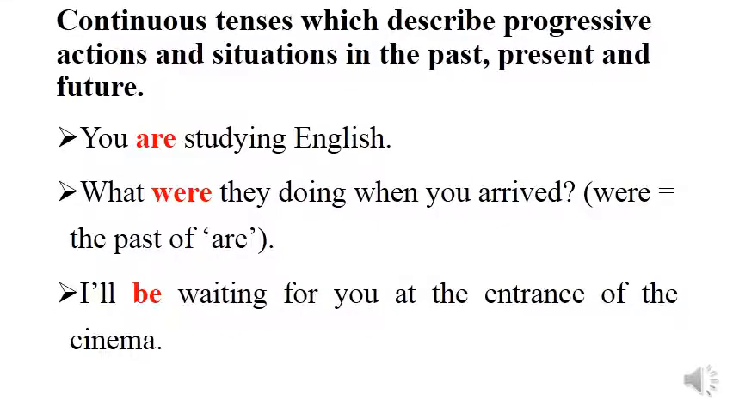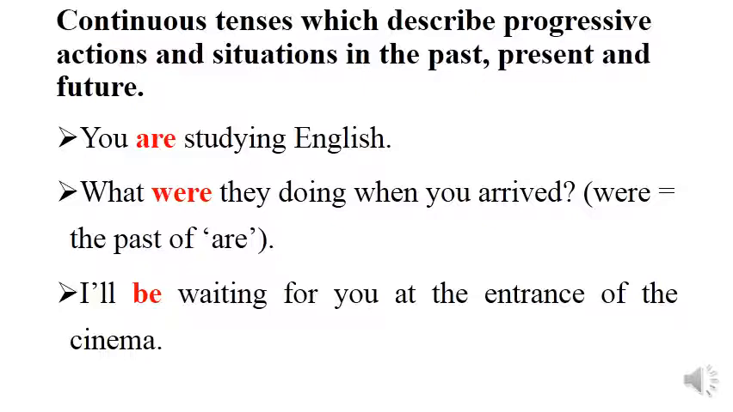Now we move to explain continuous tenses which describe progressive actions and situations in the past, present, and future. Within the first example, you may say, you are studying English. So here within this example, you're using are plus studying in order to refer to the present continuous. I repeat, you're using are or to be in the present plus studying in the ing form in order to refer to the present continuous.